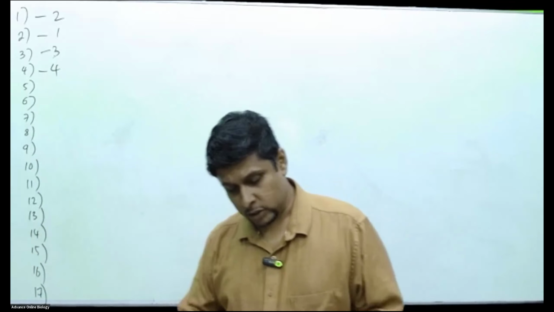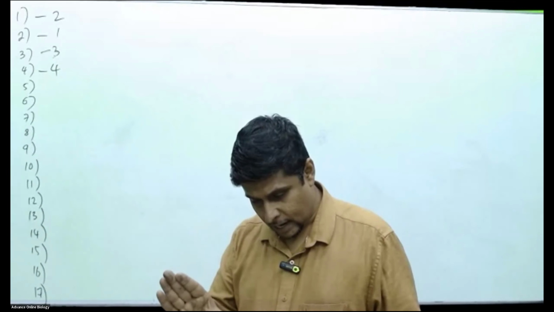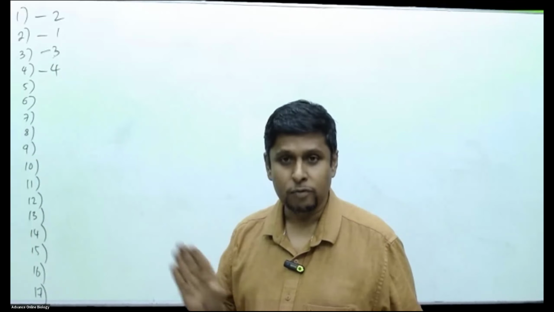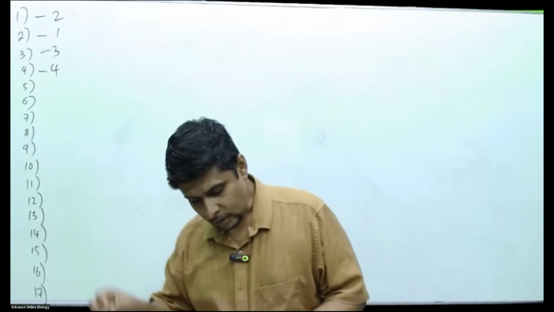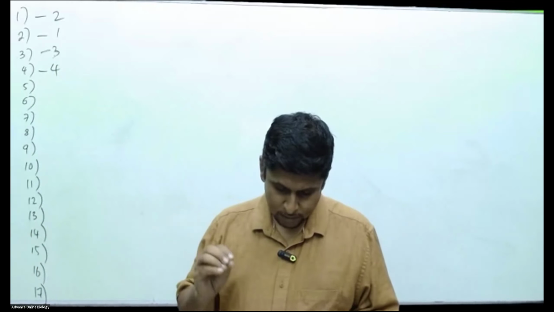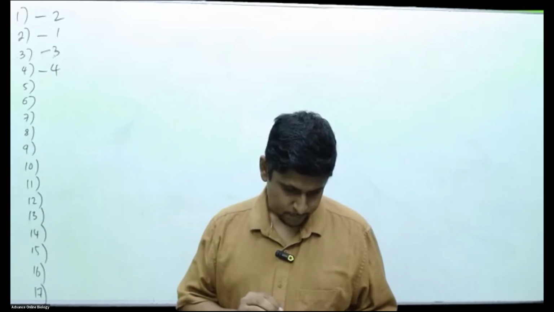Question number 5: which of the following statements is correct regarding the electron flow of the light reaction of photosynthesis?